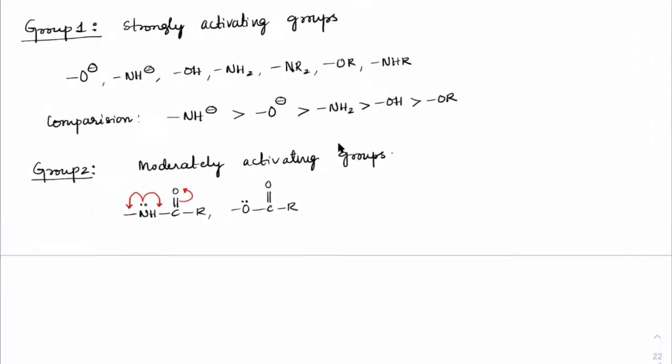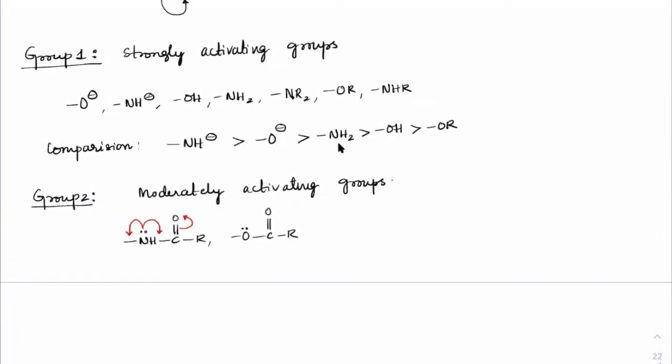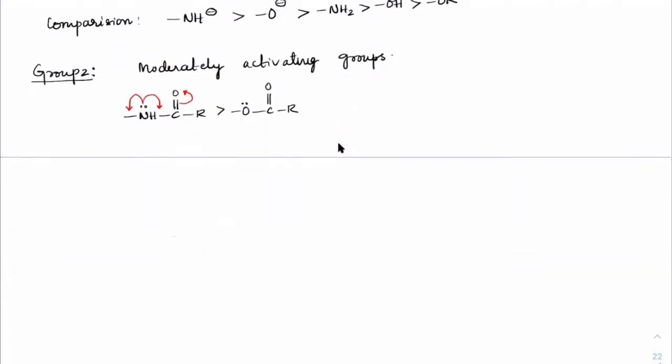Here, mark the group 2 now. Within the group, if you have to compare who is the better donor, nitrogen or oxygen, it is the nitrogen. Keep writing, everyone. Next, group 3. Group 3 are weakly activating groups.